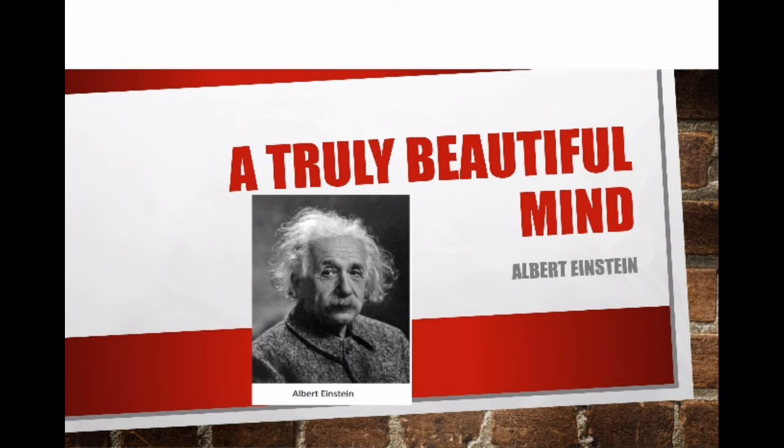Students, today we are going to start lesson number 4 from the book Beehive, and the name of the chapter is A Truly Beautiful Mind. As you can see in the image, you can get the idea. We are going to know about Albert Einstein, right? He is the one who is said to have a truly beautiful mind. But why is he said to have such a mind? That is what we are going to see.